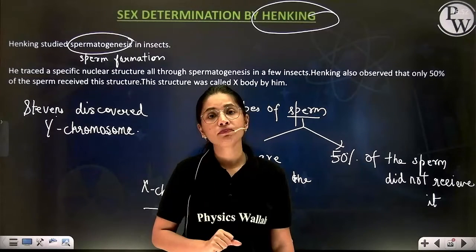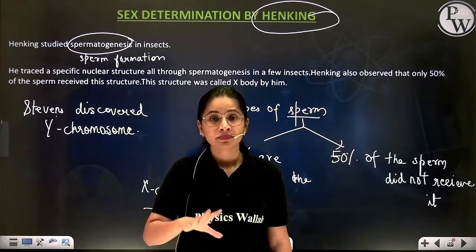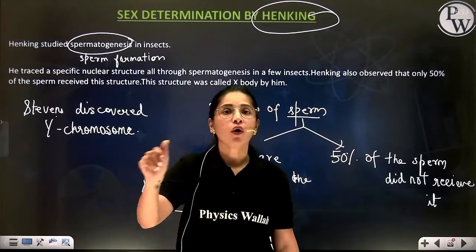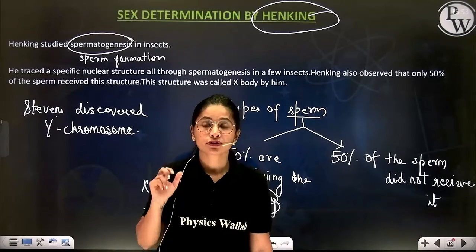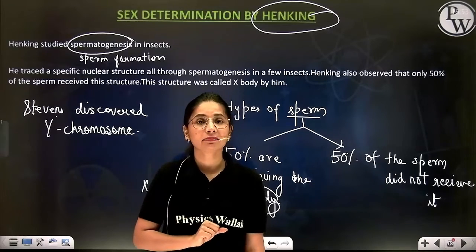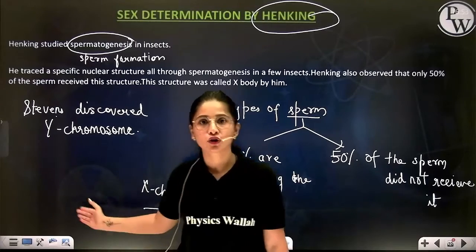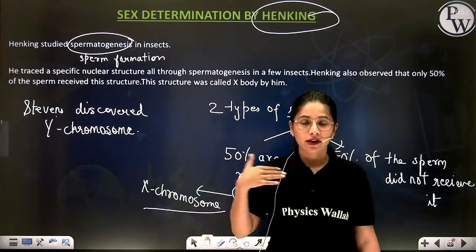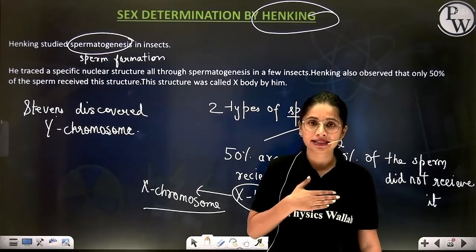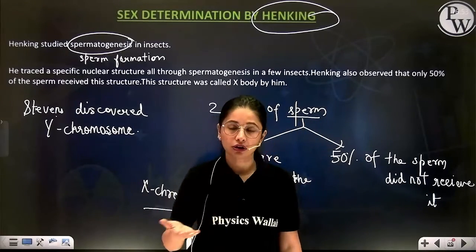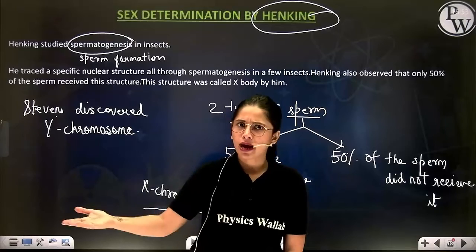Temperature plays the important role in deciding whether the egg on hatching will be male or female. So sex determination can be done in two ways. One, which is very common, is chromosomal. If I have XX chromosomes in my zygote, I will be a female. If the combination in my zygote is XY, I will be male.